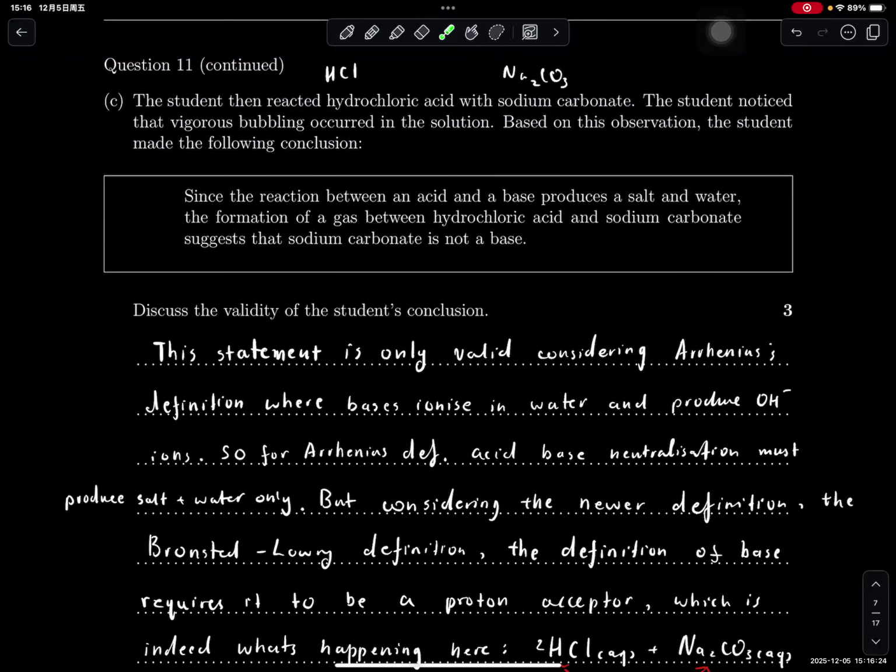Continue. So an explanation question. This one says that the students then react hydrochloric acid with sodium carbonate. The student noticed vigorous bubbling, so bubbling occurred in the solution. Based on the observation, the student made the following conclusion. The student says that since the reaction between an acid and base produces salt and water, the formation of a gas from hydrochloric acid and sodium carbonate does not suggest that sodium carbonate is a base. So he's rejecting that this reaction is a neutralization. Obviously, this is wrong.